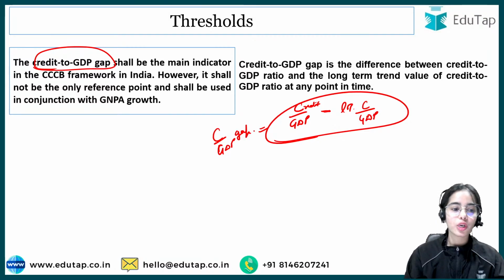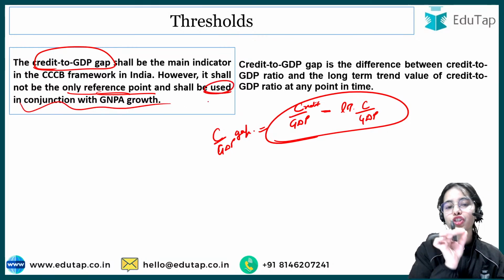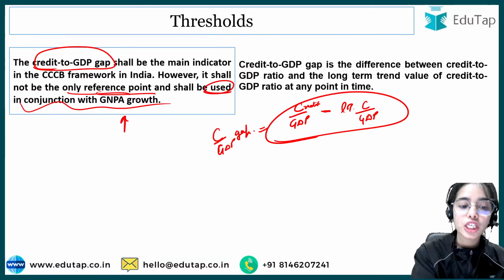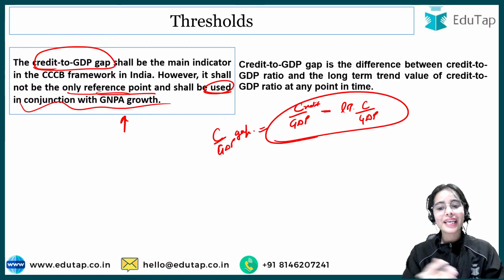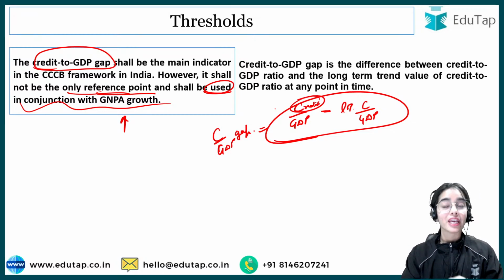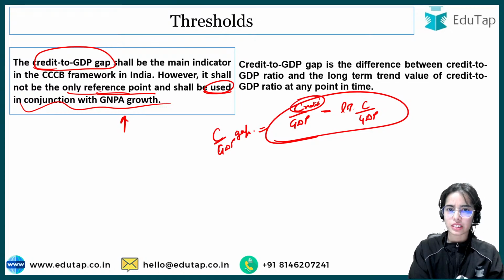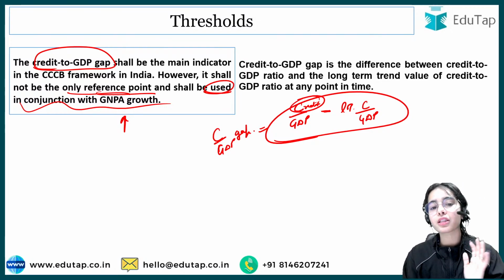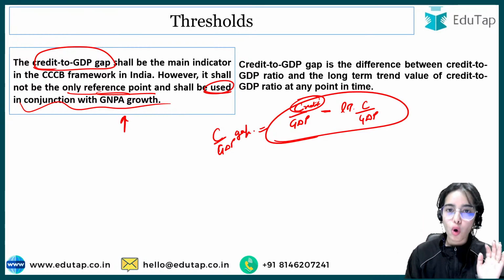However, it shall not be the only reference point and shall be used in conjunction with the GNPA growth, that how much the gross non-performing assets have grown. If they have grown too much, then this credit is actually a problem. If the gross non-performing assets are not growing too much, they are a very small percentage, that means whatever credit the banks are giving, they are giving with proper verification, and the credit is also coming back.